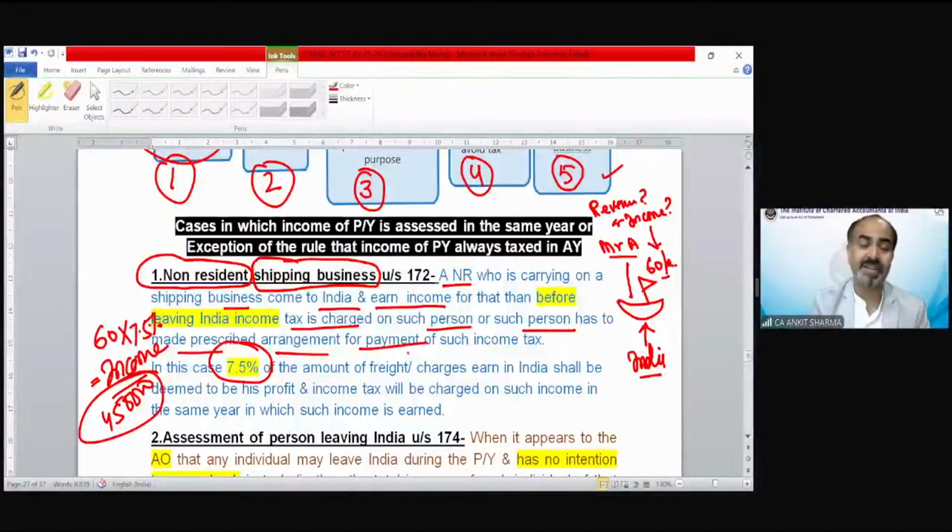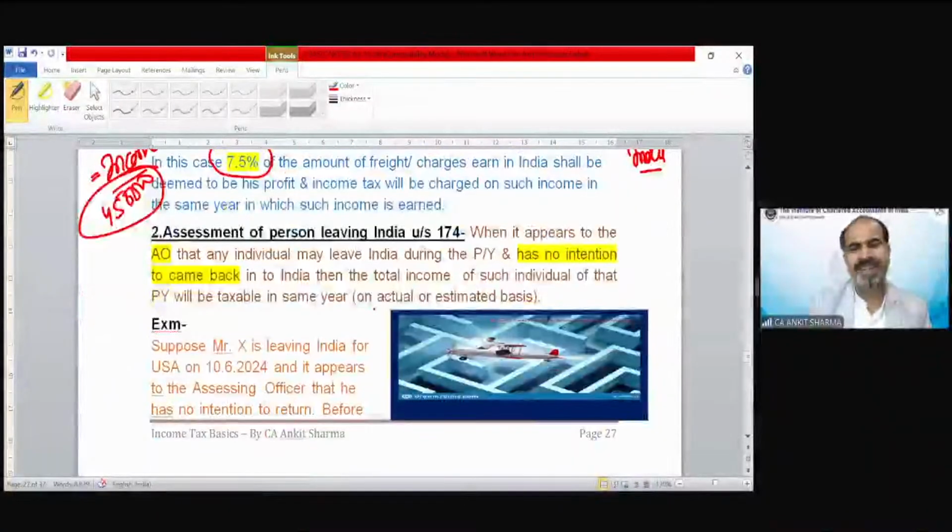So the first case is non-resident shipping business. Second is exactly the same case that we were discussing, the same example, where it appears to the AO. AO means assessing officer, the income tax officer. We call it assessing officer, in short, AO. That any individual may leave India during the previous year and has no intention to come back.